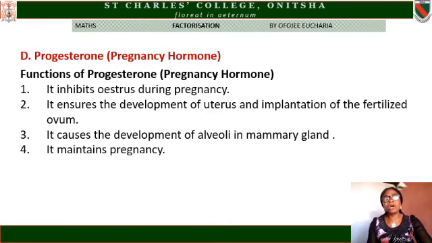Number two, it ensures the development of the uterus and the implantation of the fertilized ovum. The uterus is developed and the fertilized ovum is now implanted on the wall of the uterus. Number three, it causes the development of alveoli in the mammary gland. Alveoli are organs found in the mammary gland that contain milk, which is released immediately after parturition. Parturition means the process of giving birth in farm animals.